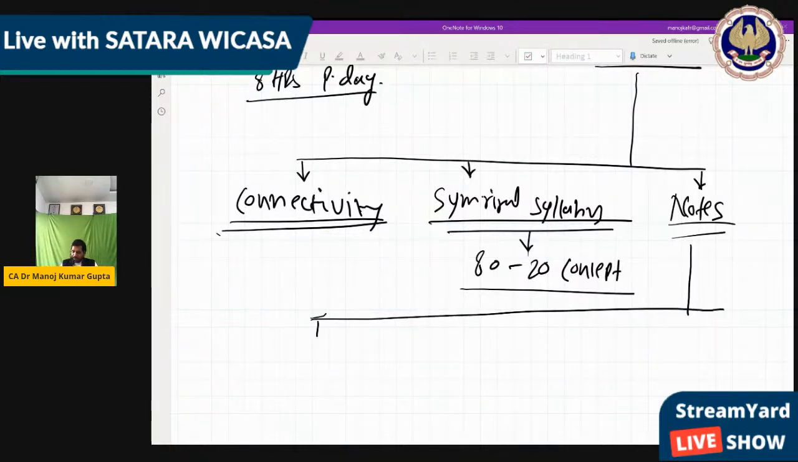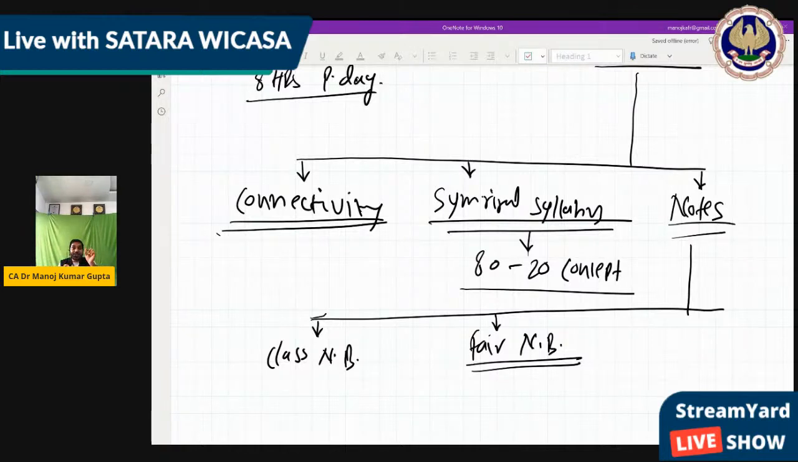Those 3 notebooks include 1 class notebook, which you are going to use right now, where you are writing. That is the class notebook only. Second is the fair notebook. That is one of the very, very important notebooks, where we write that 80% common part in each chapter. And whenever we revise, we just use that fair book only, where we include the 80% part and some basic concept questions by which we can immediately use that 80% part in practical questions.